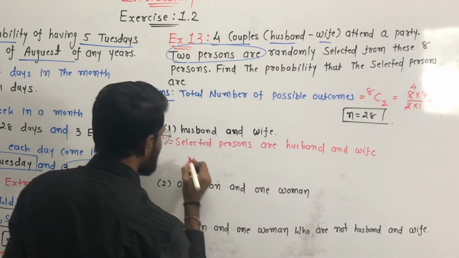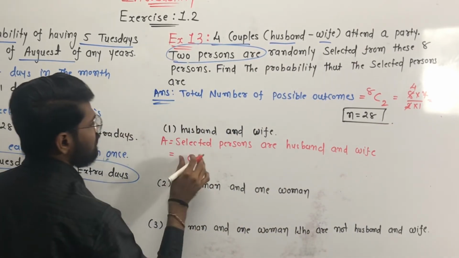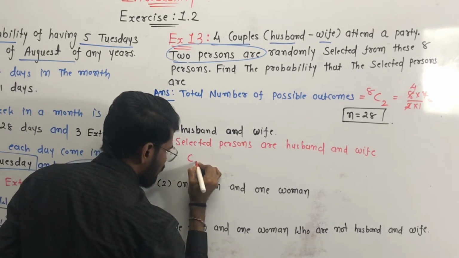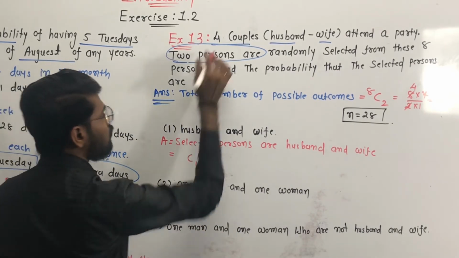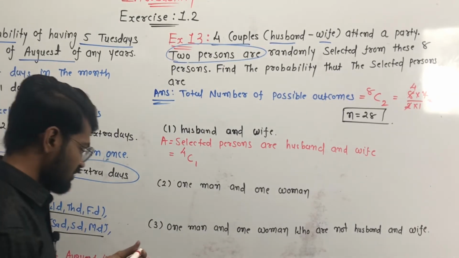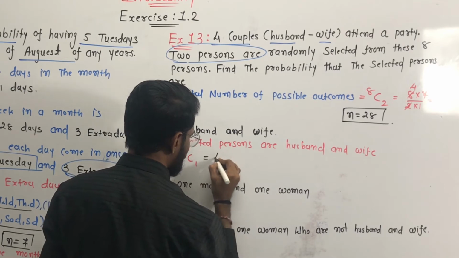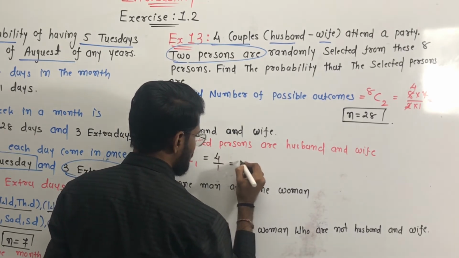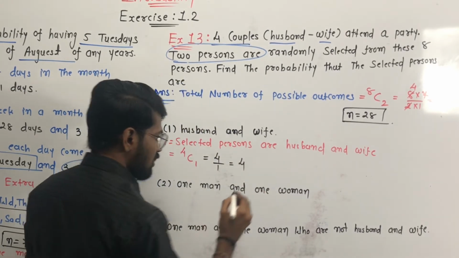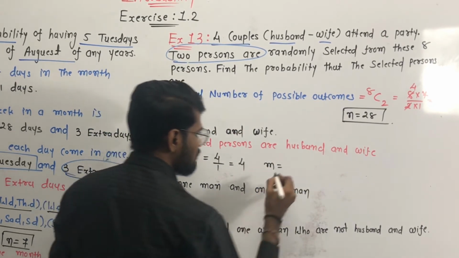Okay, and it is equal to 4C1. We have to select one couple out of 4 couples. Clear? It is too simple. Yes, then 4C1 is equal to 4 by 1 is equal to 4. Yes, so total number of favorable outcomes M is equal to 4.